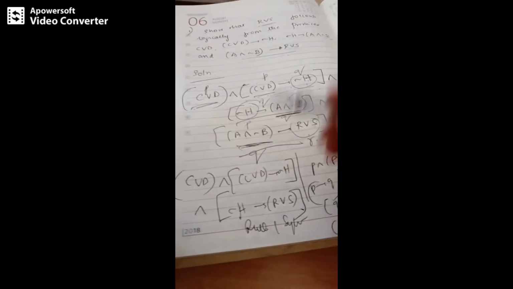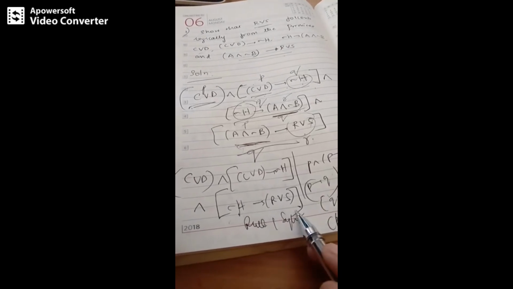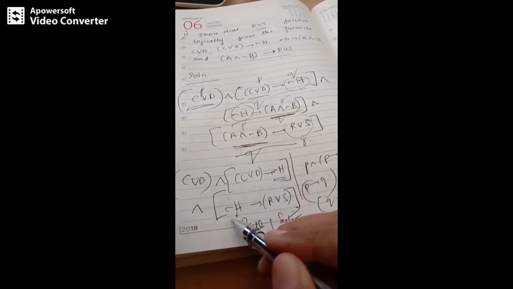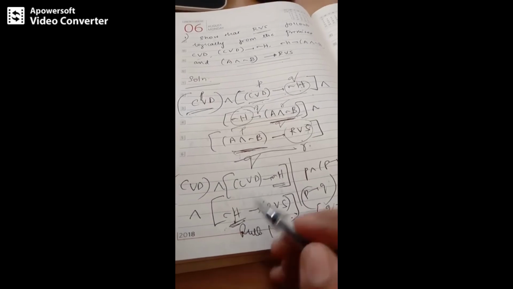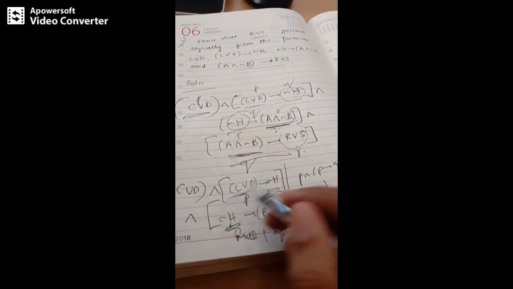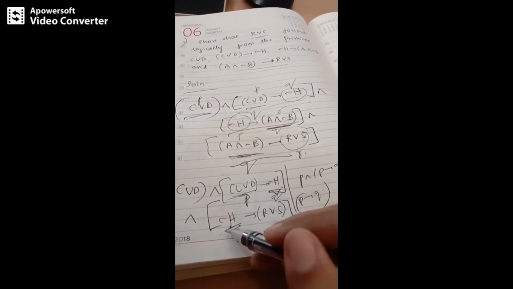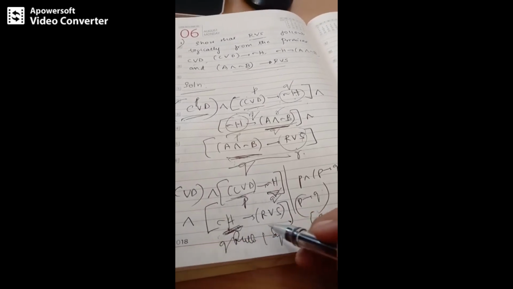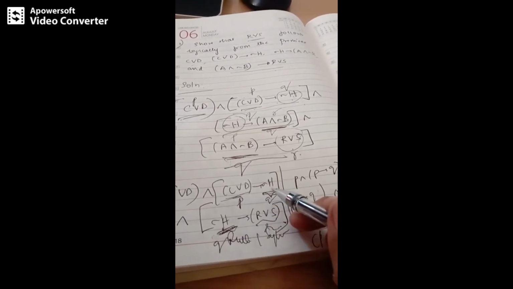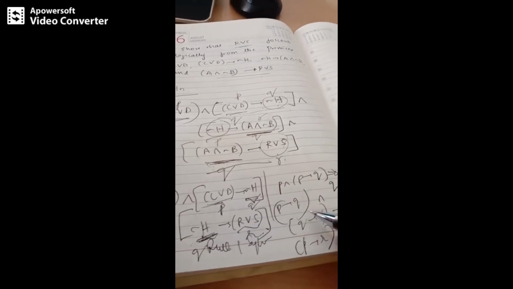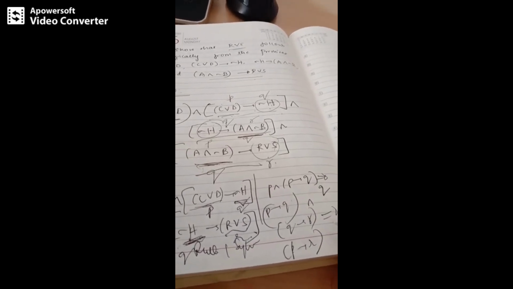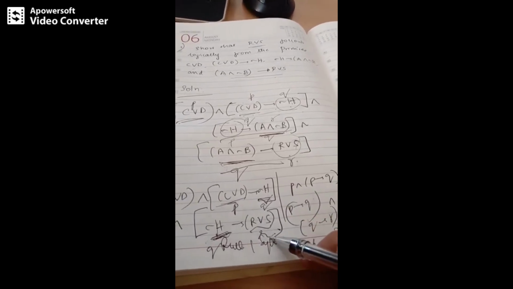Next, how will these three terms be simplified? You can observe this term is same, similarly this term is also same. So it is in the form of P, let's take this as P, let's take this as Q. This is all the same term, so this will be Q and this is your term R. So it is in the form of P implies Q and Q implies R. So what is P implies Q and Q implies R? Logically implies P implies R, right?